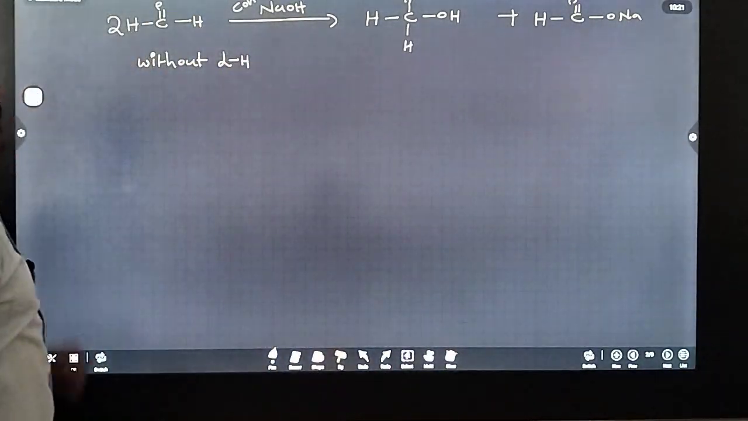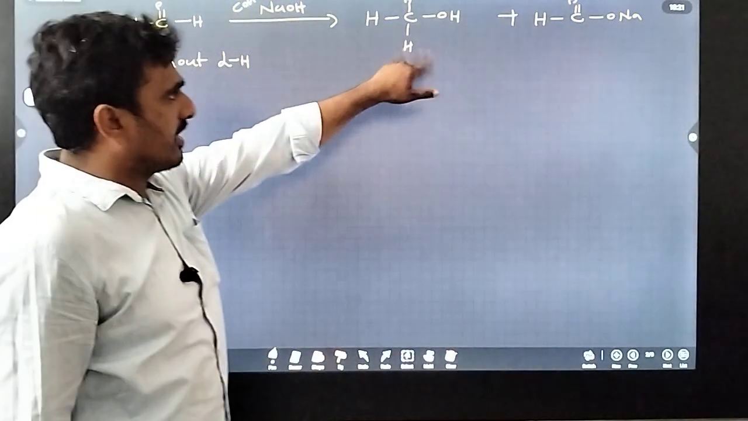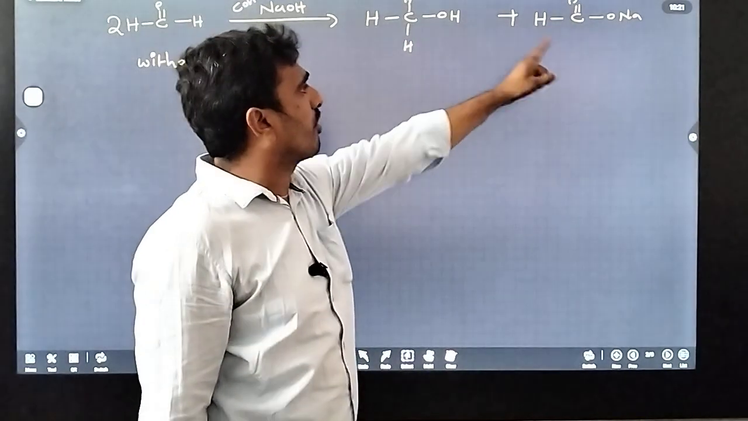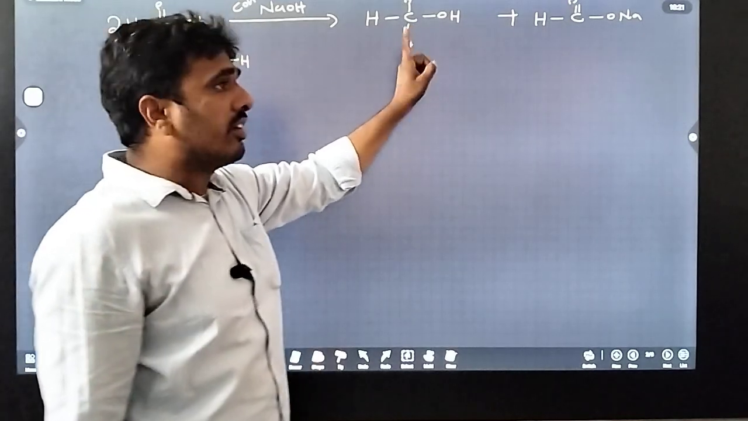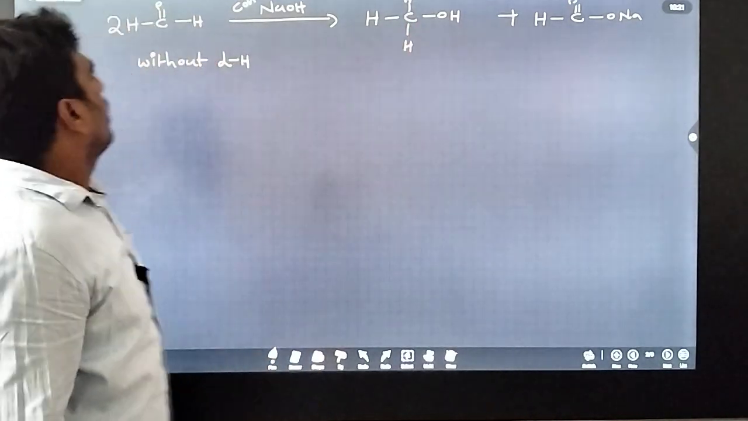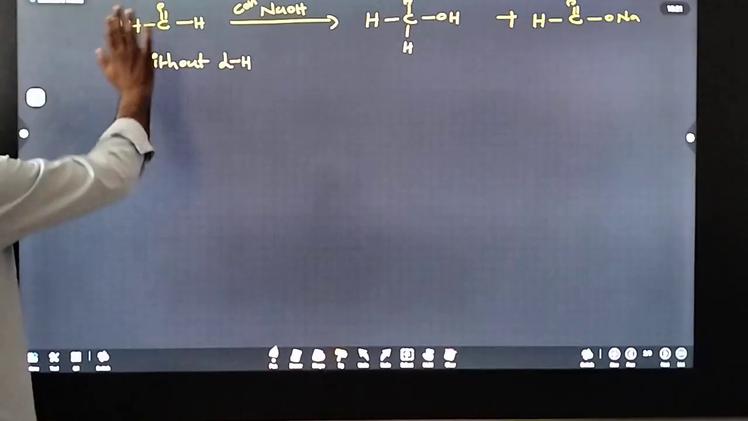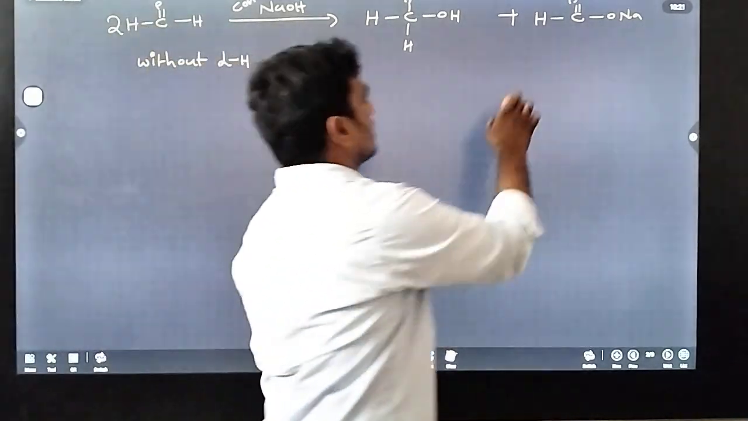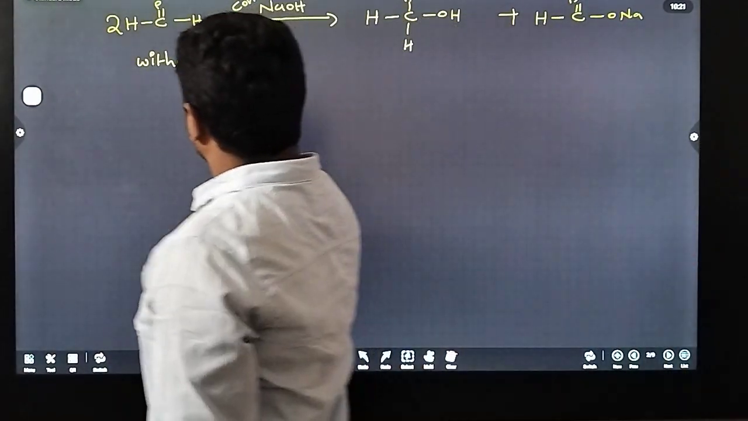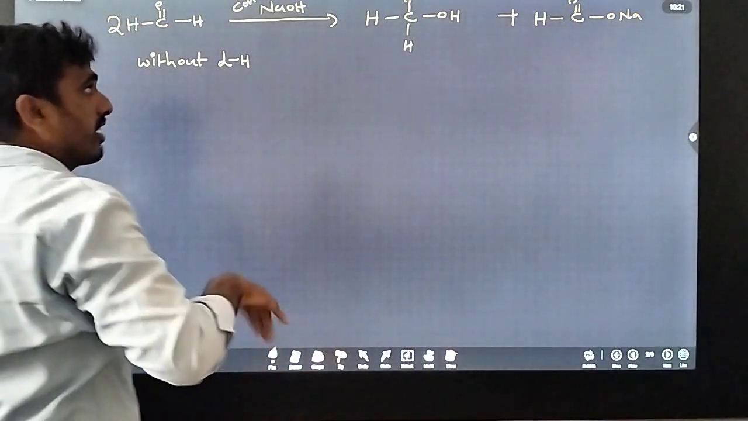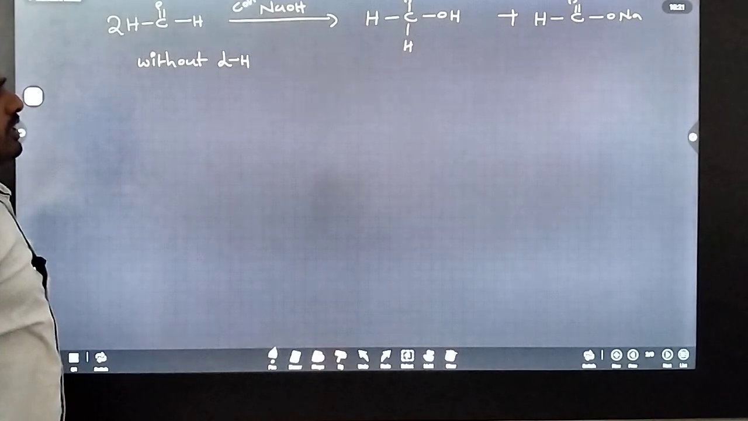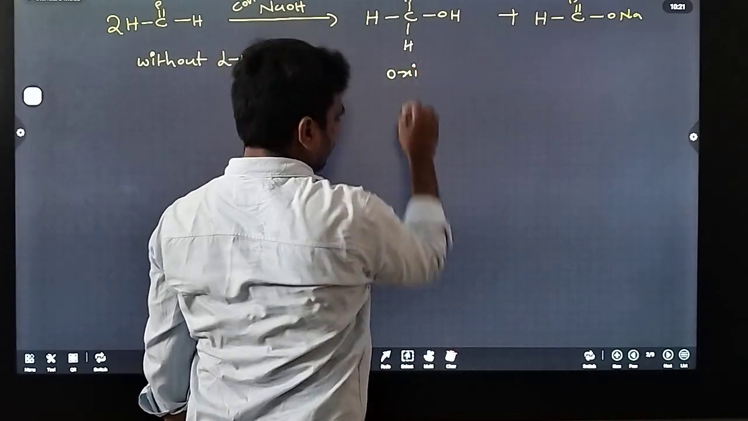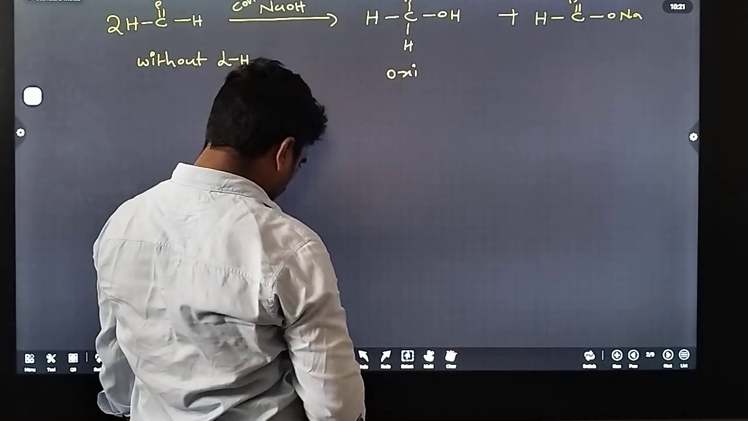Here, one mole of formaldehyde is oxidized and one mole of formaldehyde is reduced. Generally, we know that when an aldehyde is oxidized, we get a carboxylic acid. When a carbonyl compound is reduced, we get an alcohol. So here the products: this is the oxidized product, and this is the reduced product.